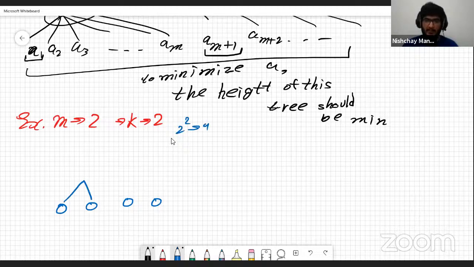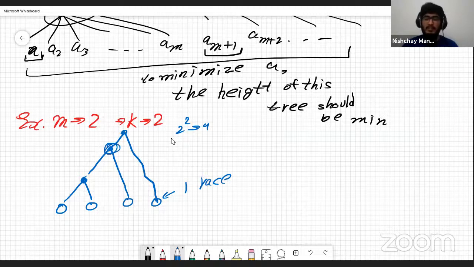I have a race between this. This is the horse that came out to be winner. I had a race between the winner of here and here, and I had a winner of here and here, right? Now, if this horse is going to be the winner, then he would have had 1 race with this horse, and this horse is going to be the second fastest, right?